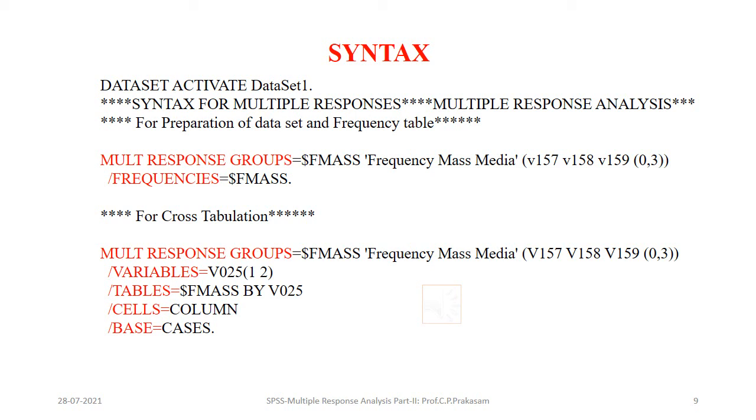After that you can see the multiple response group for the cross tabulation. You give the same $FMASS, frequency of mass media, with the variables, down below /VARIABLES with the cross tabulation V025, that is rural urban, in brackets 1 and 2 categories, /TABLES mass media by V025 /CELLS, that is column percentage it will calculate, and it will give the base cases for that. Then this syntax can be copied according to your variables. You can change it, and then you can generate the multiple response analysis.